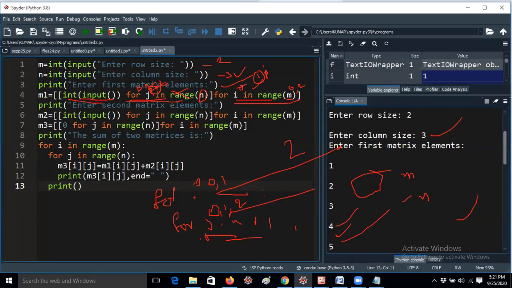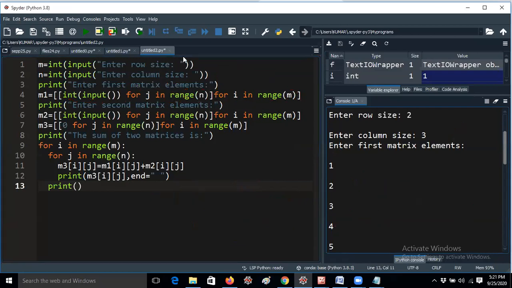Okay, so sir, you can continue with the second matrix elements, and let me remove all the elements. For example, I will take here 2, and I will take 3 here. Tell me about M2 also, the second matrix. Yes, sir. In M2, first verify, right to left.